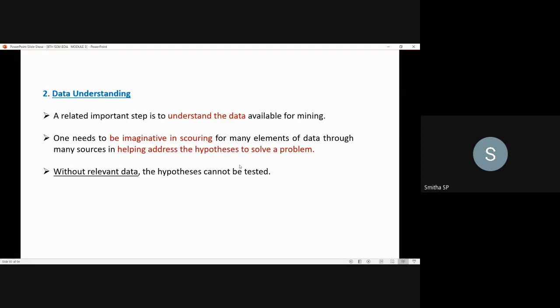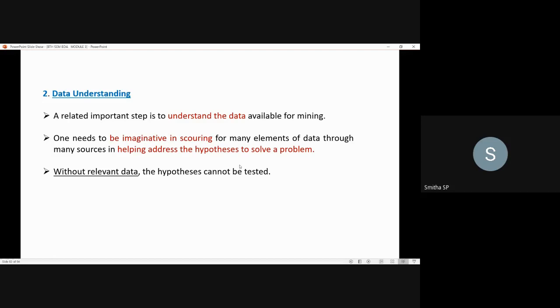One needs to be imaginative and scouring many elements of the data through many sources in helping address the hypothesis to solve a problem. Why should you understand the data well? So you will be able to get the solution for that problem. If you understand the past data, then you will get an idea about the business which you are solving the problem for. By doing so, you will be able to give a better hypothesis for the solution.